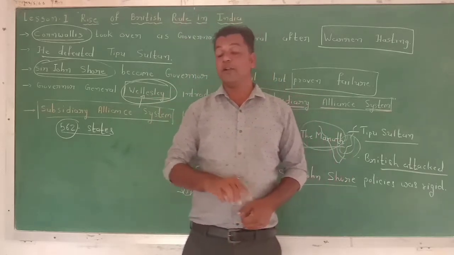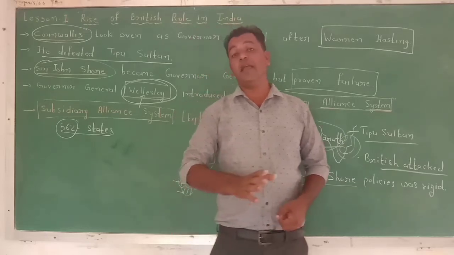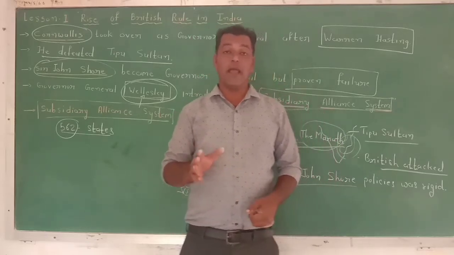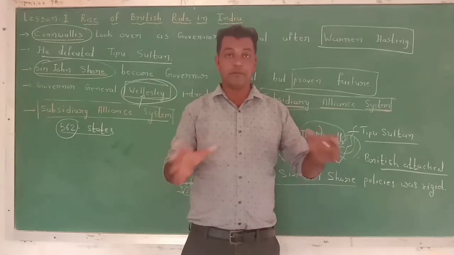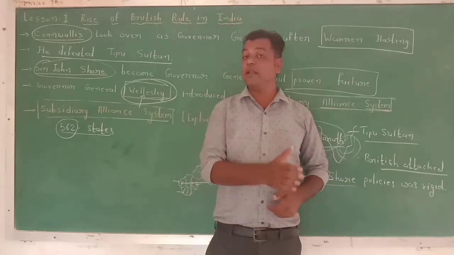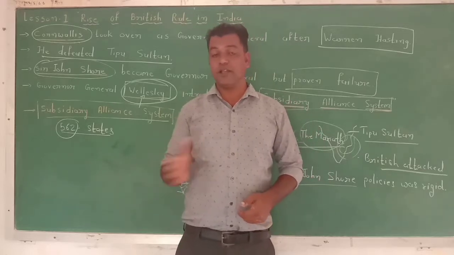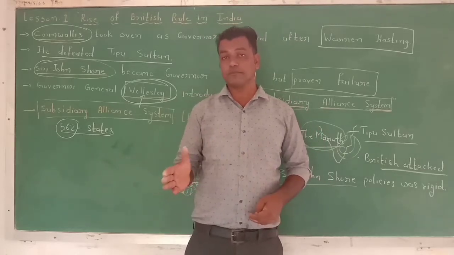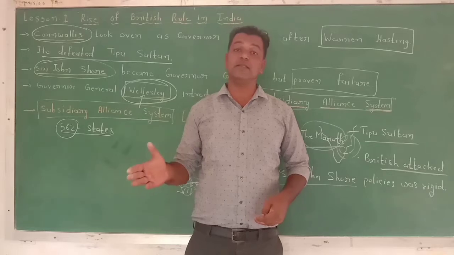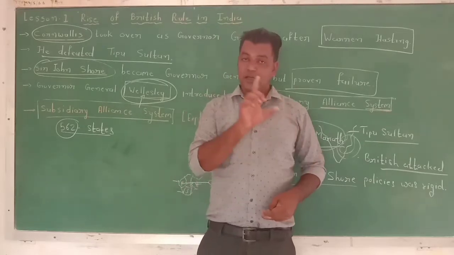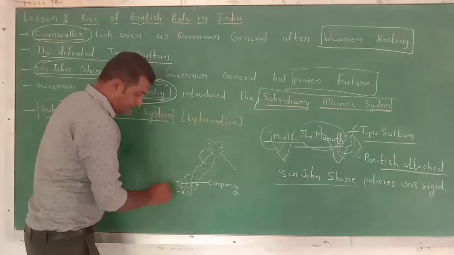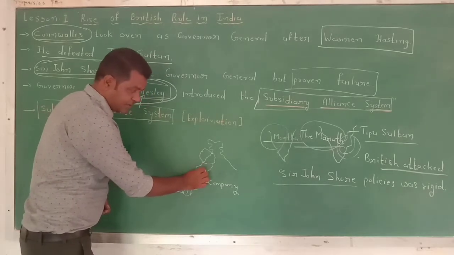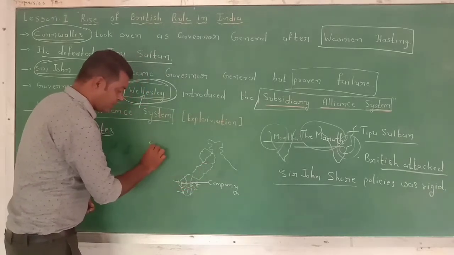If they failed to pay the money, then they had to allow the Company to collect the revenue of a particular region equivalent to the military expenses that were paid previously. Understand? So gradually they captured most of the part of India.